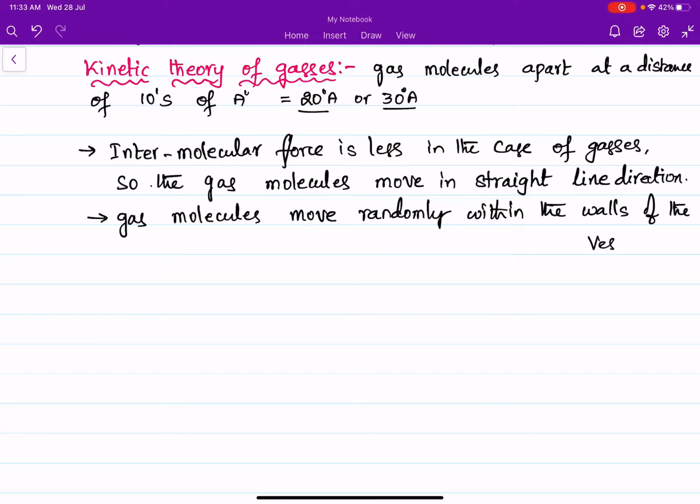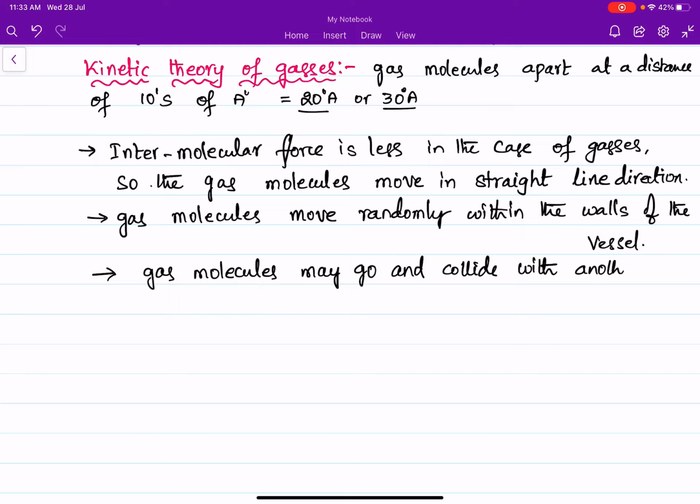As the gas molecules are moving randomly inside the volume of the vessel, they may go and collide with other molecules, or they may go and collide with the walls of the vessel.